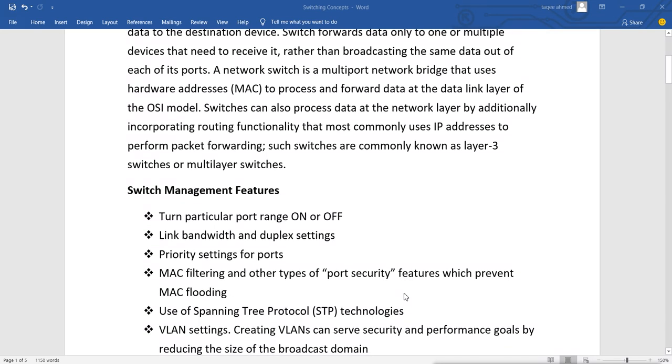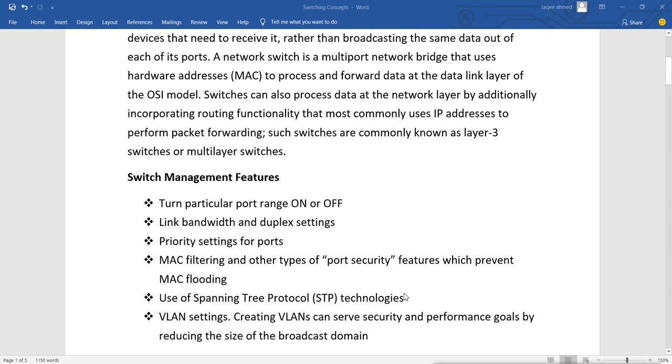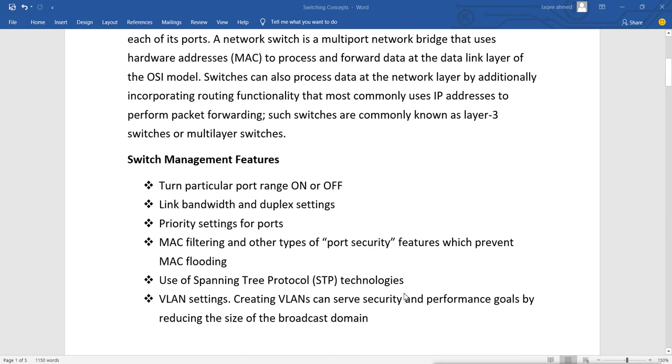Now these are the switch management features. First, turn a particular port range on or off. The port may be on or off, so making that available on or off is a management feature of a switch. Then it is managing the link bandwidth and duplex setting. Link bandwidth means how much bandwidth you will get from that port, and you also get the duplex setting. Duplex means half duplex or full duplex. So it can also be managed on that switch. This is what the switch features.